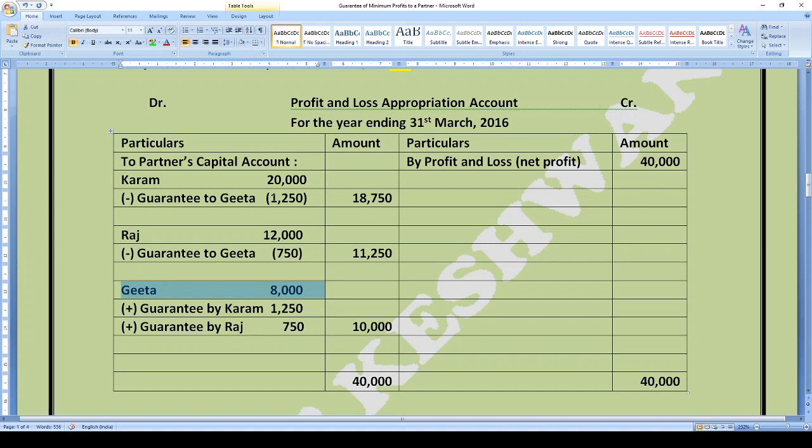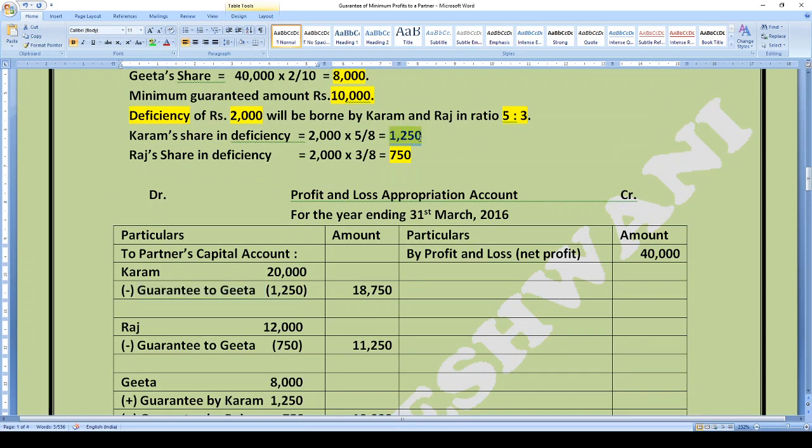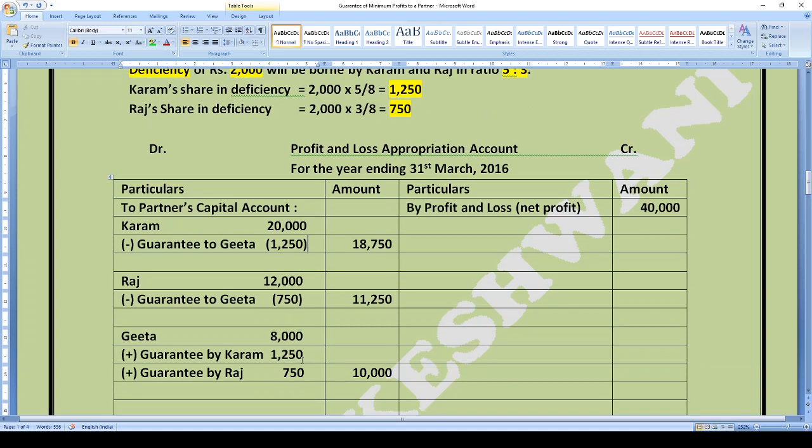But due to the deficiency occurred to Geeta, the profit share of Karam and Raj will be reduced to 18,750 and 11,250. Although Karam was getting 20,000, because the guarantee was to be given to Geeta, 1250 of Karam's share has been deducted out of his share of profit and added to Geeta's share.